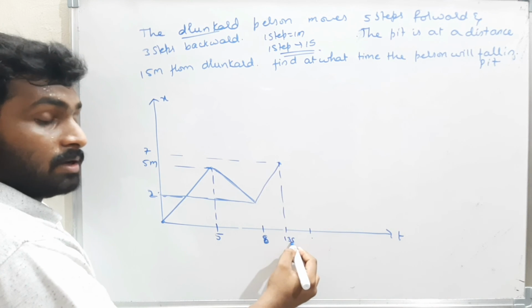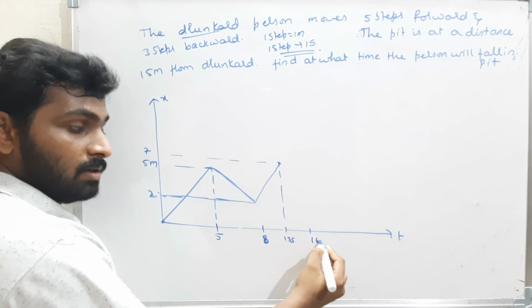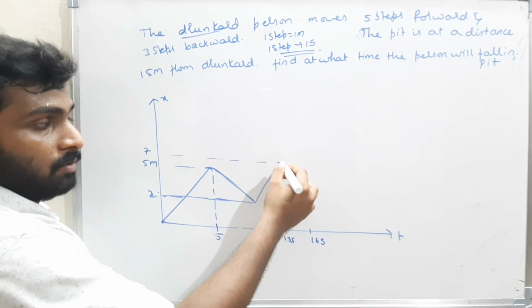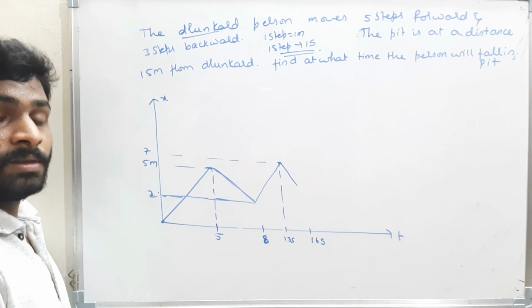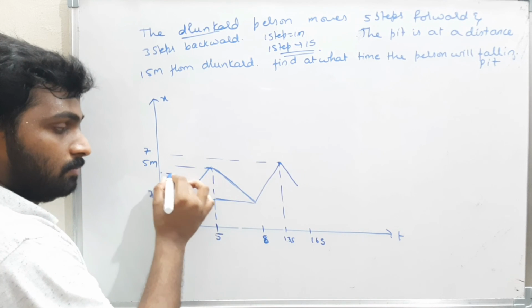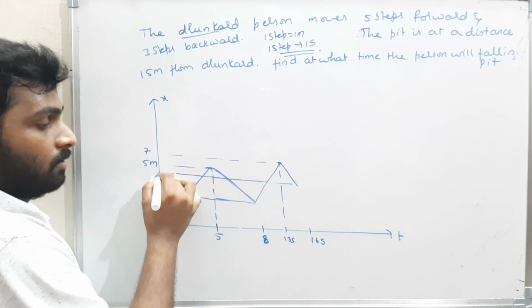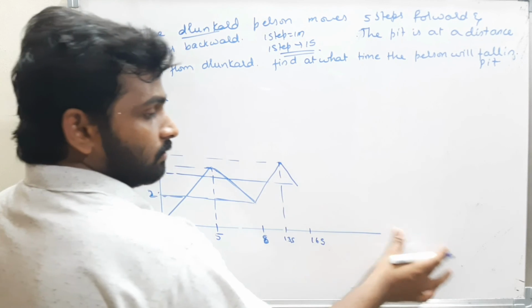For 3 seconds you will come back, that means 13 plus 3 is 16 seconds. He will come back by 3 steps. 7 minus 3 is 4. 4 meters.